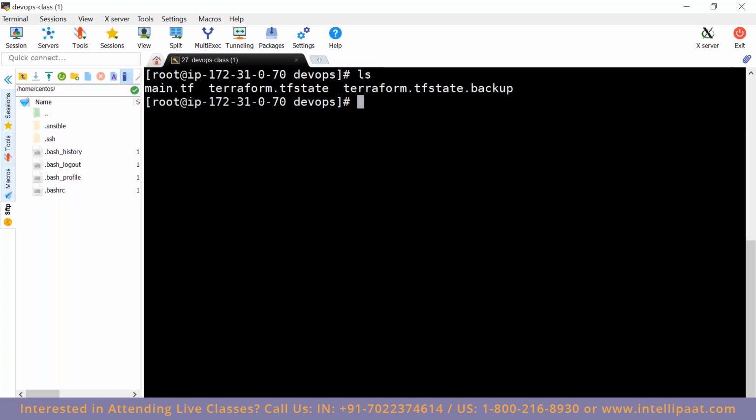One, you can create a file called variables.tf, whatever it can be. I'll give it as inputs.tf. You can create it the same way also. I created it with the name inputs.tf.